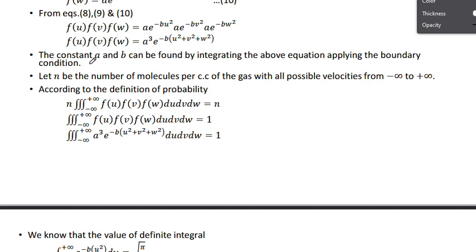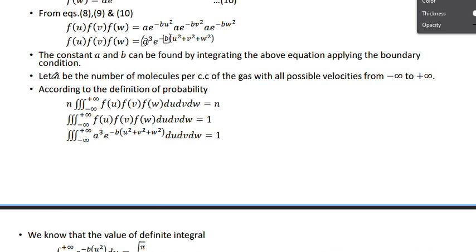Now the constants a and b can be found by integrating the above equation, applying the boundary conditions. So if you have to calculate the b value and a value, we have to integrate the above equation. Here three quantities are there, so that is why I have multiplied three times. I am integrating three times.